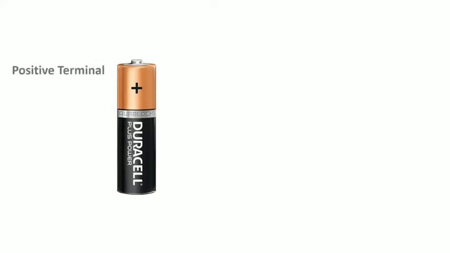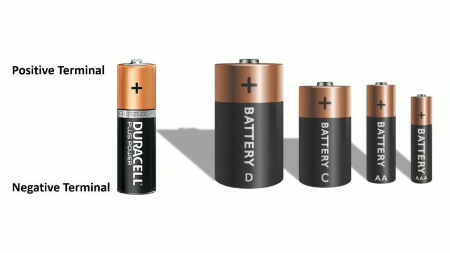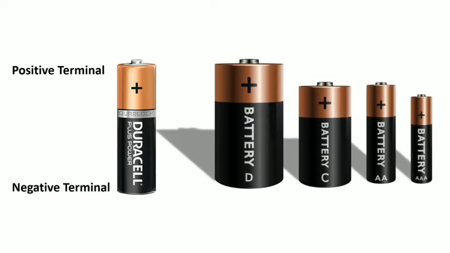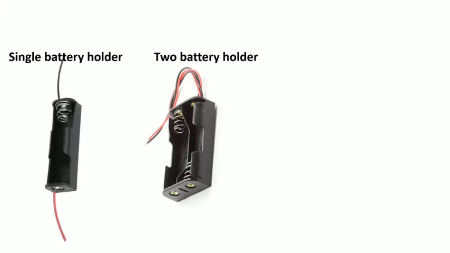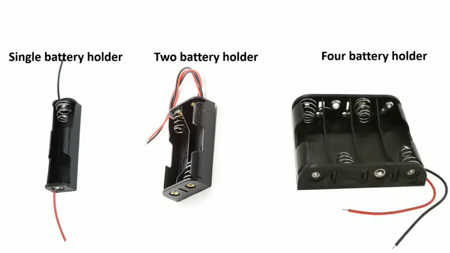Here you can see 4 different batteries. They all are 1.5 volts, but they differ in capacity and size. Each battery type has a name or model number. D, C, AA, and AAA are the model numbers of these batteries. We have battery holders to add several batteries in series. If we use a battery holder for 6 batteries, then we will get 9 volts at its output.